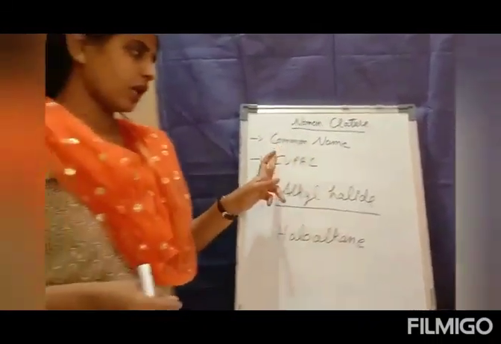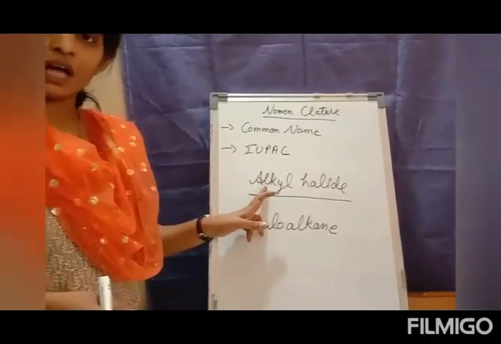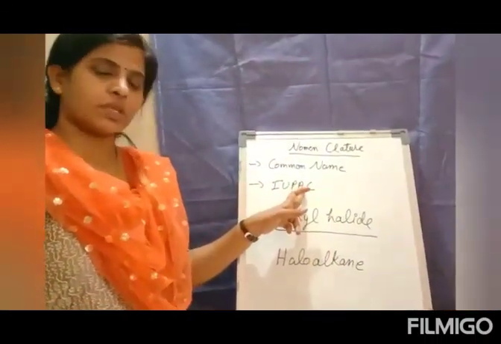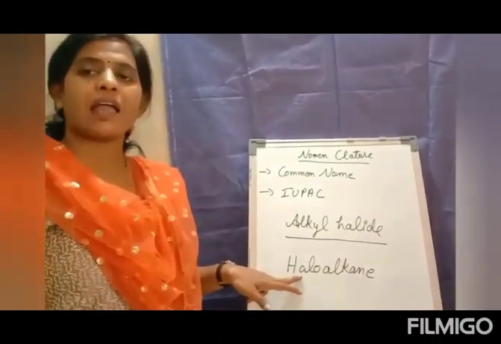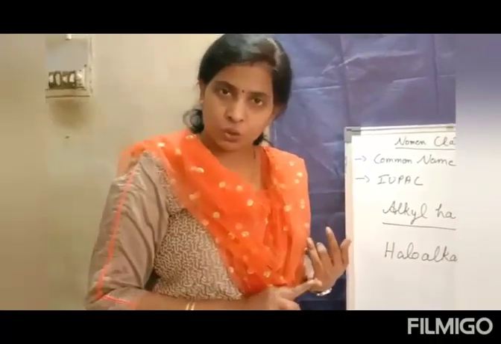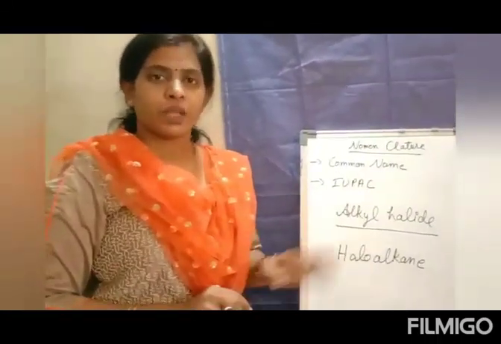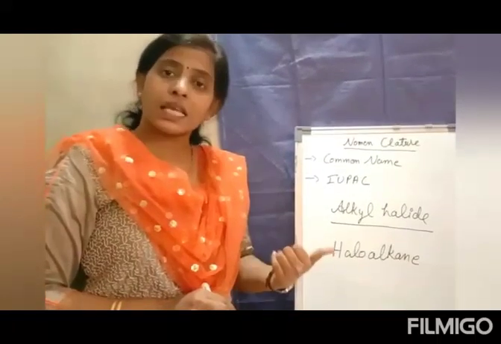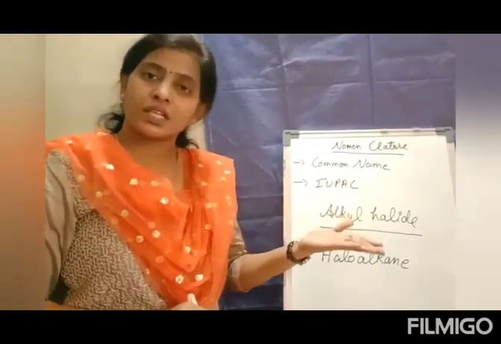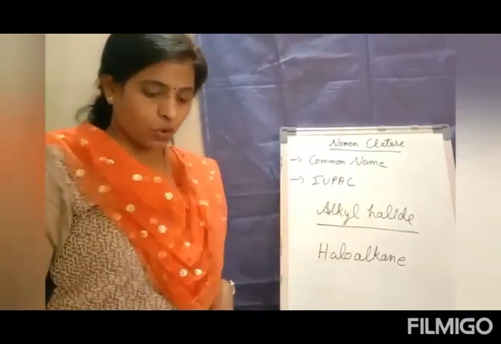So, in nomenclature, we are going to look at the common name and the IUPAC name. In common name, in general, we write the name in the form of alkyl halide. And in the IUPAC naming system, we write the name as haloalkane. For the halo group, for chlorine I'll write chloro, for bromine I'll write bromo, for iodine I'll write iodo, followed by the hydrocarbon. If it is an alkane, we'll write ethane, methane, etc. If it is an alkene, it will be followed by the alkene members and so on. Let us see examples for the same.